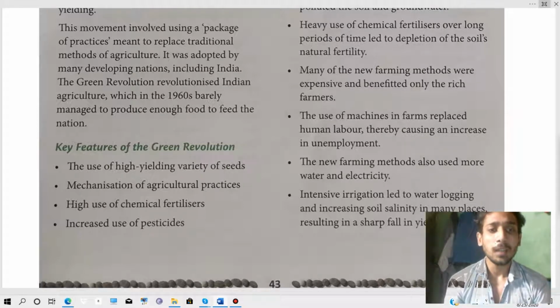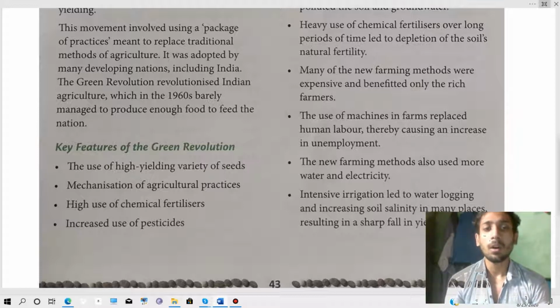The use of high yielding varieties of seeds, mechanization of agricultural practices, high use of chemical fertilizers, increased use of pesticides. In the green revolution, we get high yielding varieties of seeds, meaning seeds which can grow lots of food.